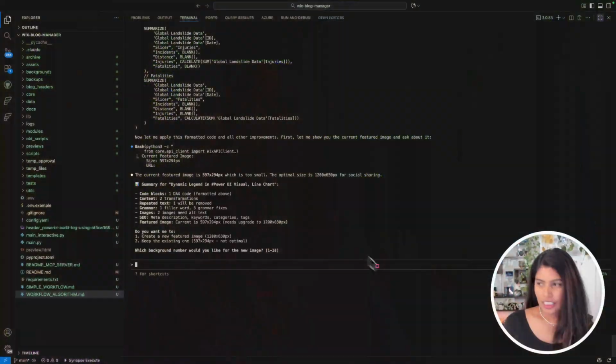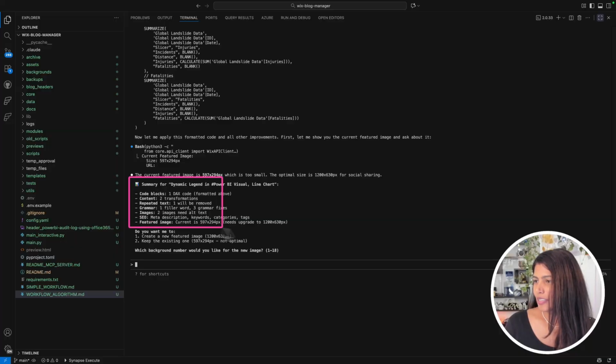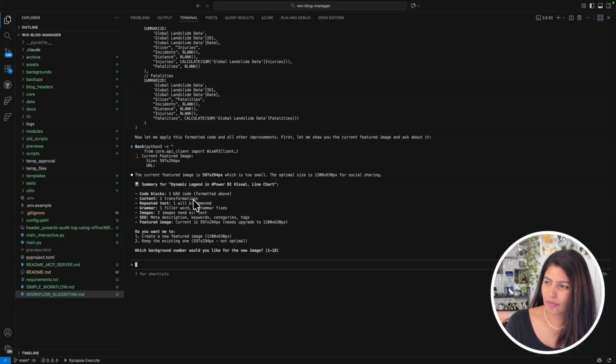But right now, I don't trust it enough. So that's why I like having that control. Instead of it going and updating all the blog posts, I go blog by blog and it approves each step for me. So at this step, this is the summary it has given me: what the grammatical fixes are, what kind of transformations it's doing, and also it's talking about the meta description and the featured image.